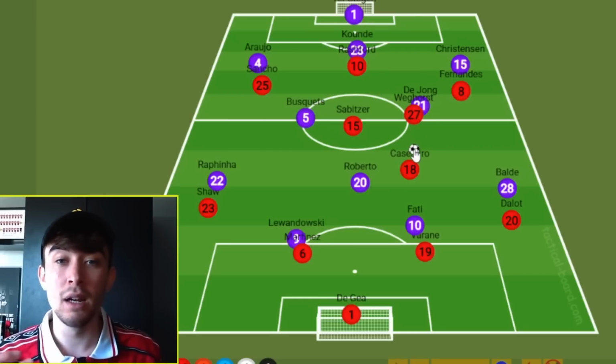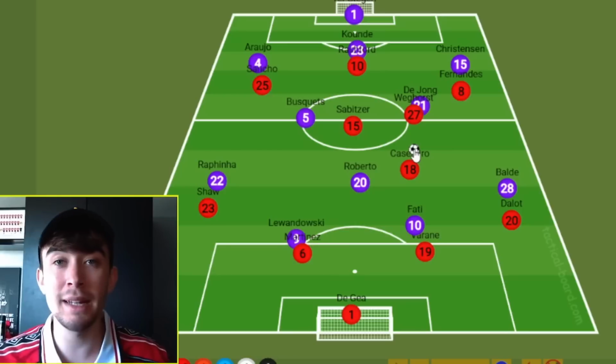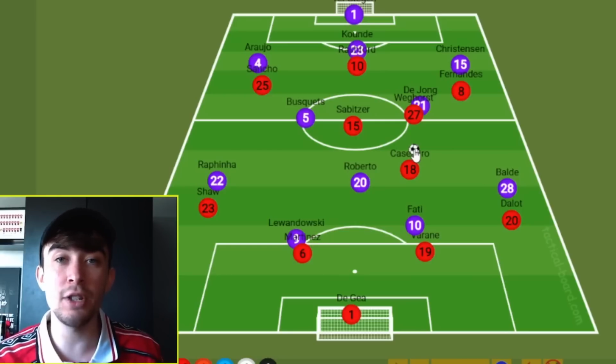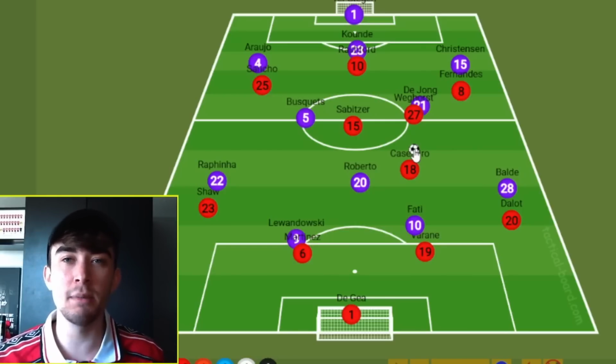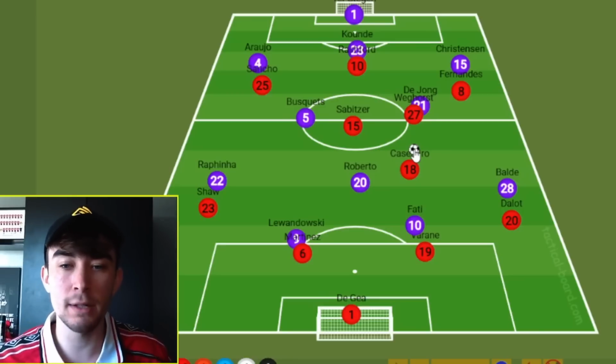And like I've said already, not many defences in world football can deal with Sancho, Rashford and Bruno Fernandes on form. Sprinkle in the physicality of Weghorst, the energy and passing ability of Sabitzer, with Casemiro kind of supplying the ball from deeper. That again is where Manchester United can get at this Barcelona team.